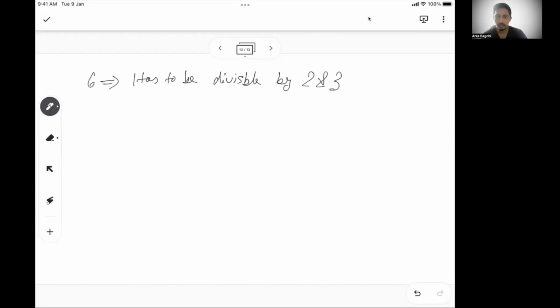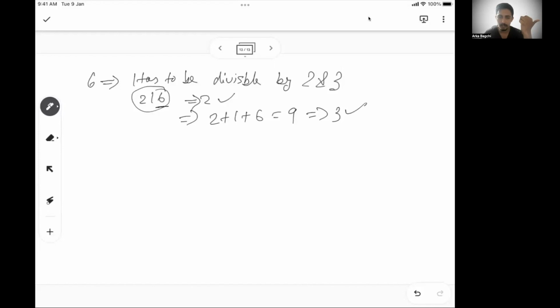So you know for divisible by 2, the number has to be an even number, and for 3, the sum of digits has to be divisible by 3. So for example, let's say 216. The last digit is even, so it's divisible by 2. So 2 is checked. Let's see for 3. It's 2 plus 1 plus 6, 9. So that means 3 is also checked. So 216 is divisible by both 2 and 3. That's why it is divisible by 6. So that's the rule of 6.